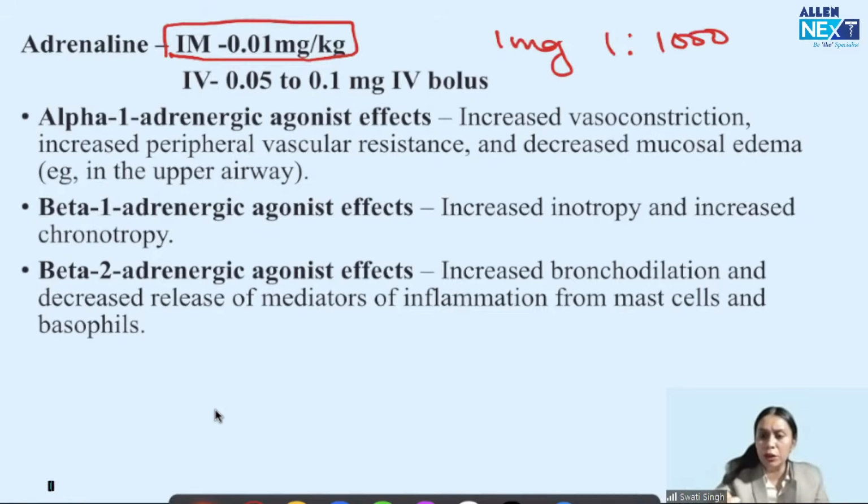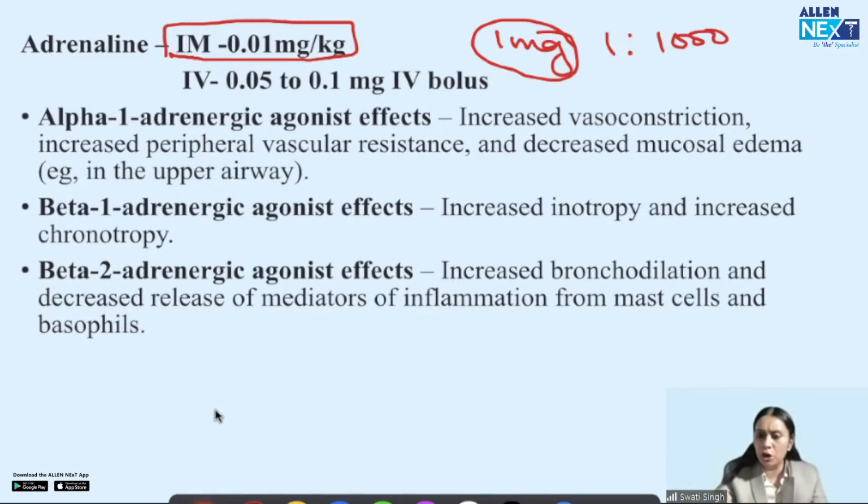So let's say we load this 1 milligram, a little bit diluted, in a 2 cc syringe. For 0.01 milligram per kg body weight, for a 60 kg patient, I have to give only 0.6. That is, of 1 milligram, I have to give only 0.6. So I take it in a 2 cc syringe and I just inject 0.6 of that adrenaline. The most common site of injecting adrenaline IM is the anterolateral part of the thigh. So we go in the thigh.